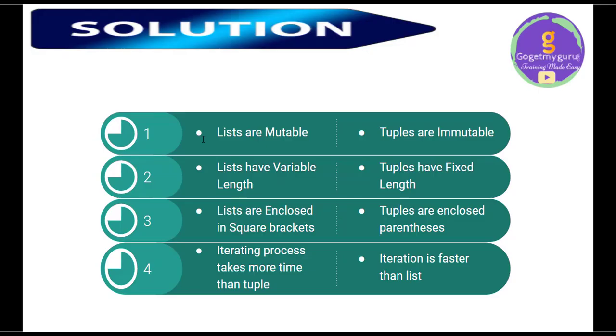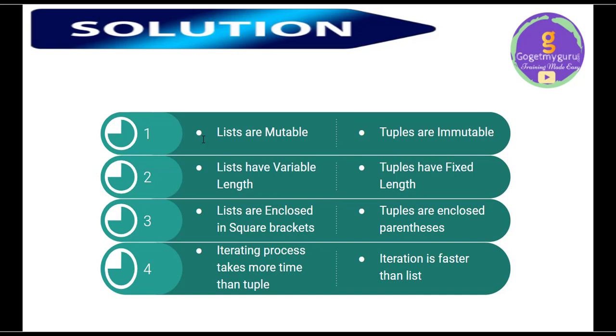The next difference between list and tuple is that lists have variable length and tuples have fixed length. This can also be proved, as the items of a tuple cannot be changed, so its length is fixed. We can change, add, and remove elements from a list, so the length is variable. And we have seen the syntax as well. Lists are enclosed in square brackets. Tuples are enclosed in parentheses.